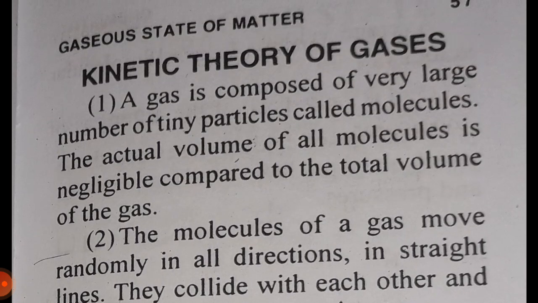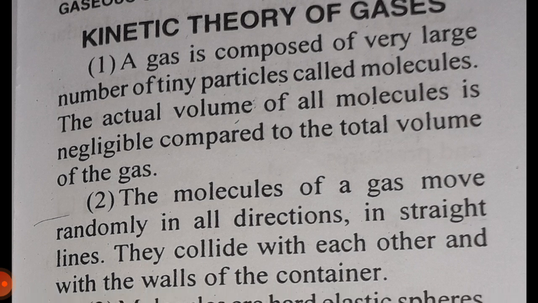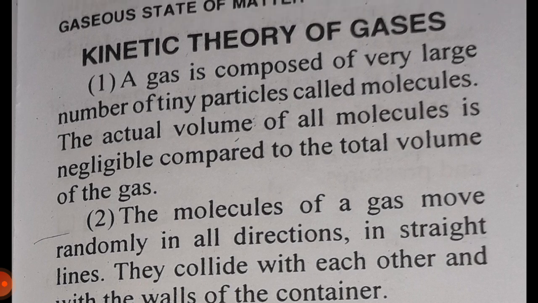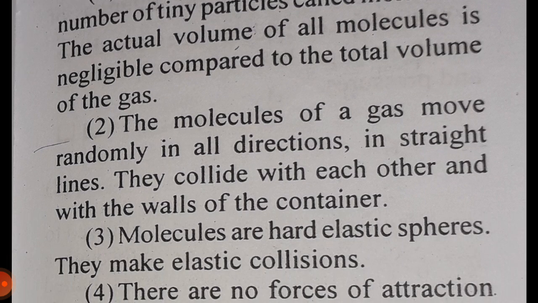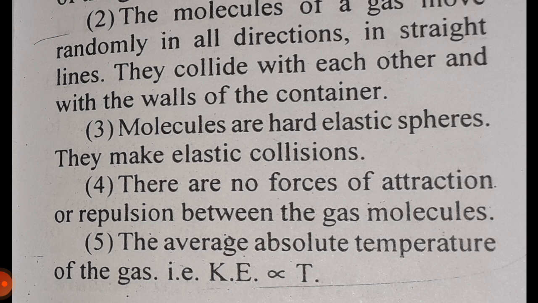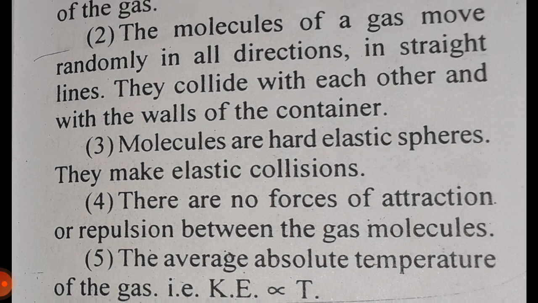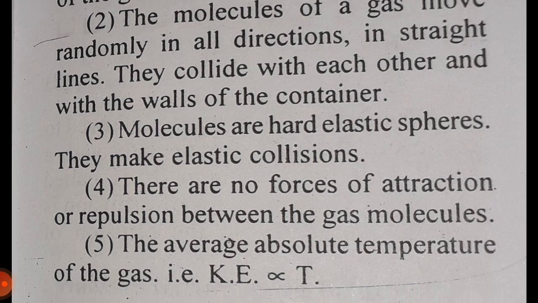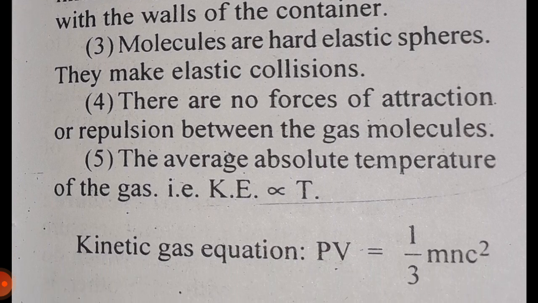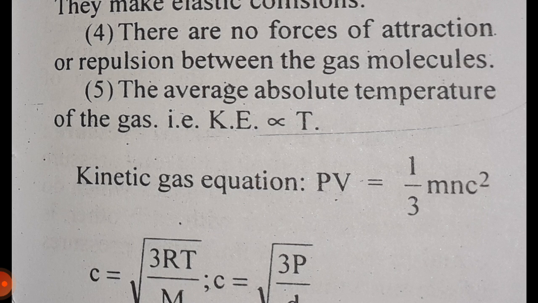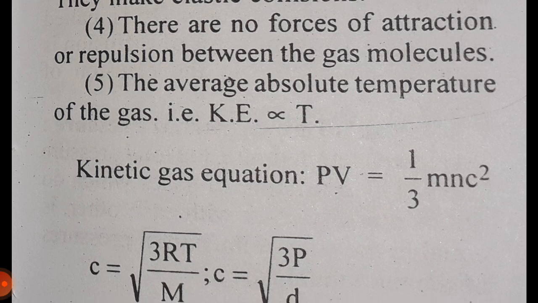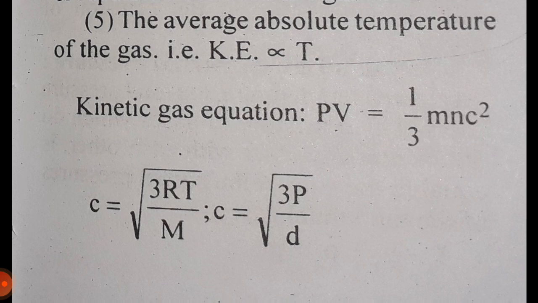Kinetic theory of gases. A gas is composed of a very large number of tiny particles called molecules. The actual volume of all the molecules is negligible compared to the total volume of the gas. Second, the molecules of a gas move randomly in all directions in straight lines. They collide with each other and with the walls of the container. Third, molecules are hard elastic spheres. They make elastic collisions. Fourth, there are no forces of attraction or repulsion between the gas molecules. Fifth, the average kinetic energy of the gas is directly proportional to the absolute temperature T.